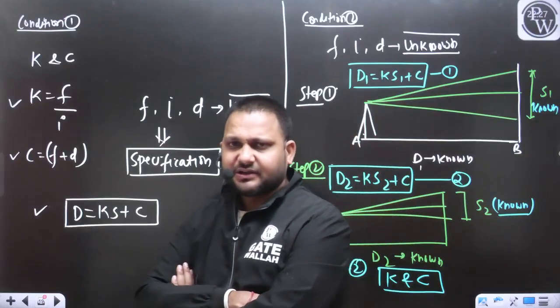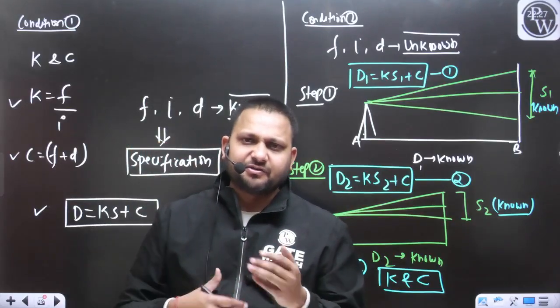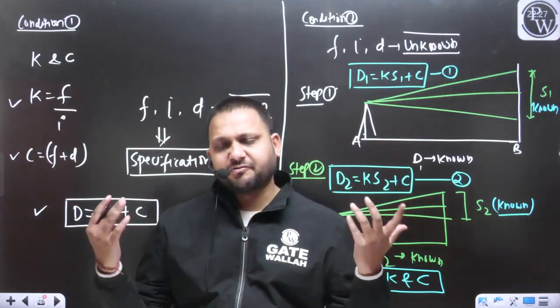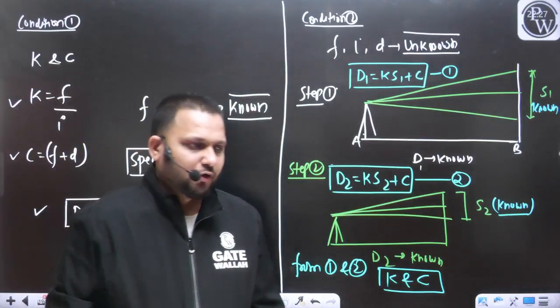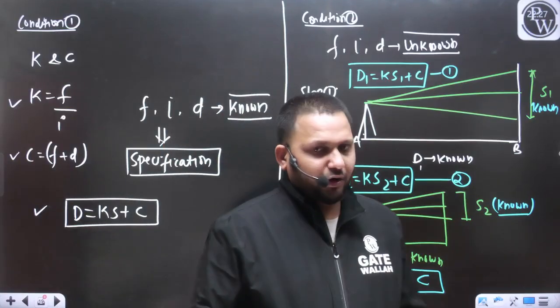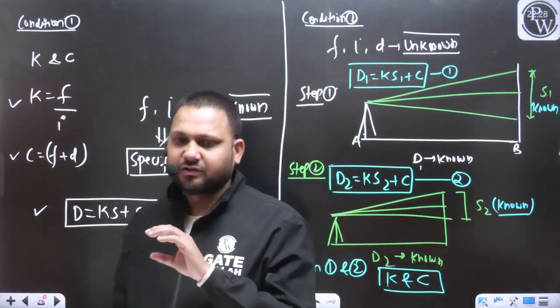We have covered the concept of trigonometrical leveling. If I consider different cases, there will be different formulas, yes or no? But what approach have we followed? The approach was very simple.